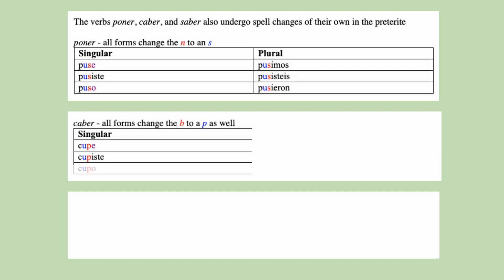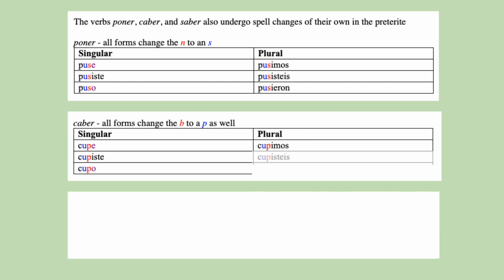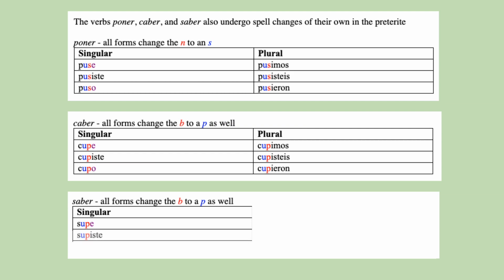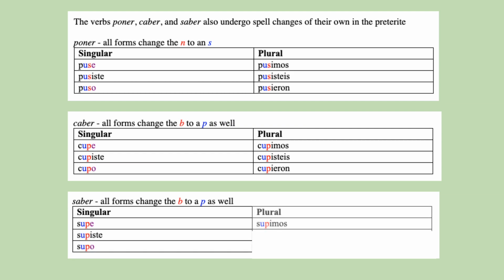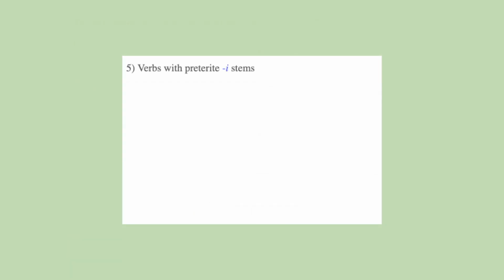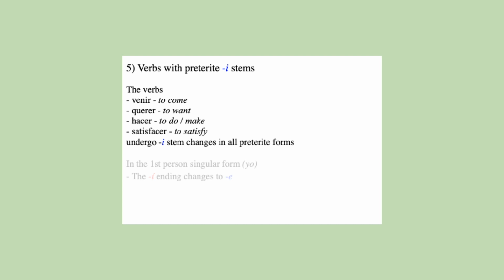Cupe, cupiste, cupo, cupimos, cupisteis, cupieron. Supe, supiste, supo, supimos, supisteis, supieron.